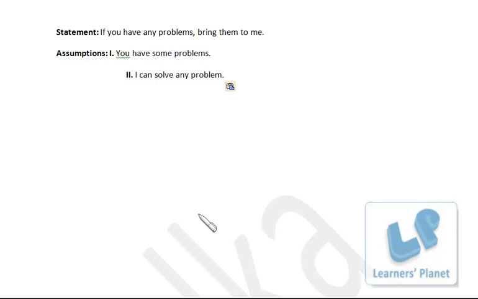Maybe you are asking a math person an English problem or a science problem. So this assumption is also not implicit. Both the assumptions are not implicit. So that is option D.